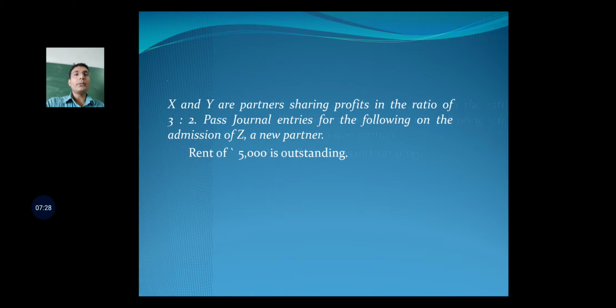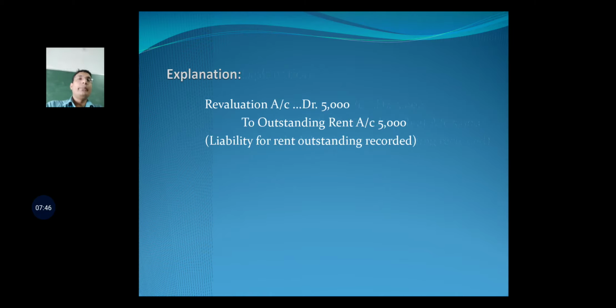Therefore, the firm has to record this unrecorded liability, and therefore outstanding rent, being a liability, is to be created by rupees 5,000, and an unrecorded liability, when it is recorded, is a loss for the firm. Therefore, revaluation account will be debited. So the journal entry would go like this: revaluation account debit to outstanding rent rupees 5,000.